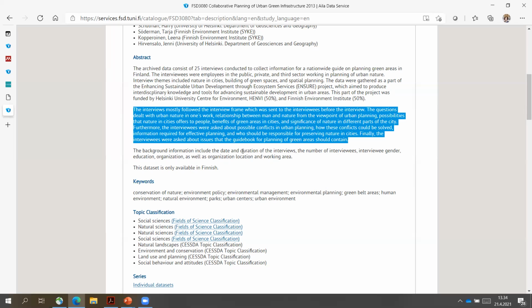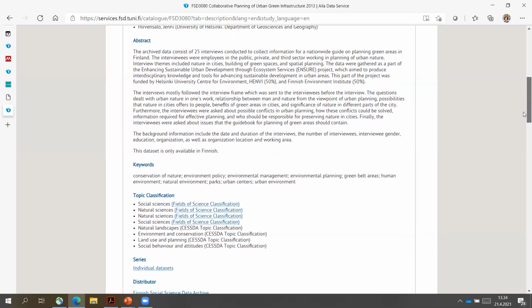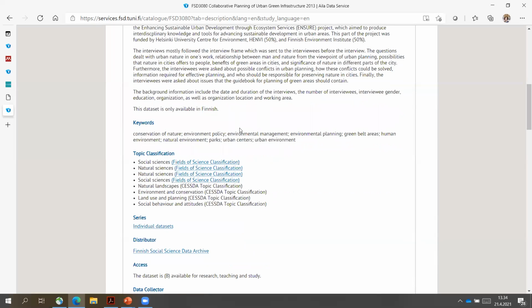And it would also be good to provide information about the geographical location and the temporal coverage of the data. They don't provide that information here, but, as I said, it is mentioned in another metadata field further on. But they are giving the background information about the interviews, how they were done, and also the information that this dataset is available only in Finnish, which is a good piece of information to have, because anyone who doesn't understand Finnish most likely won't download the dataset.